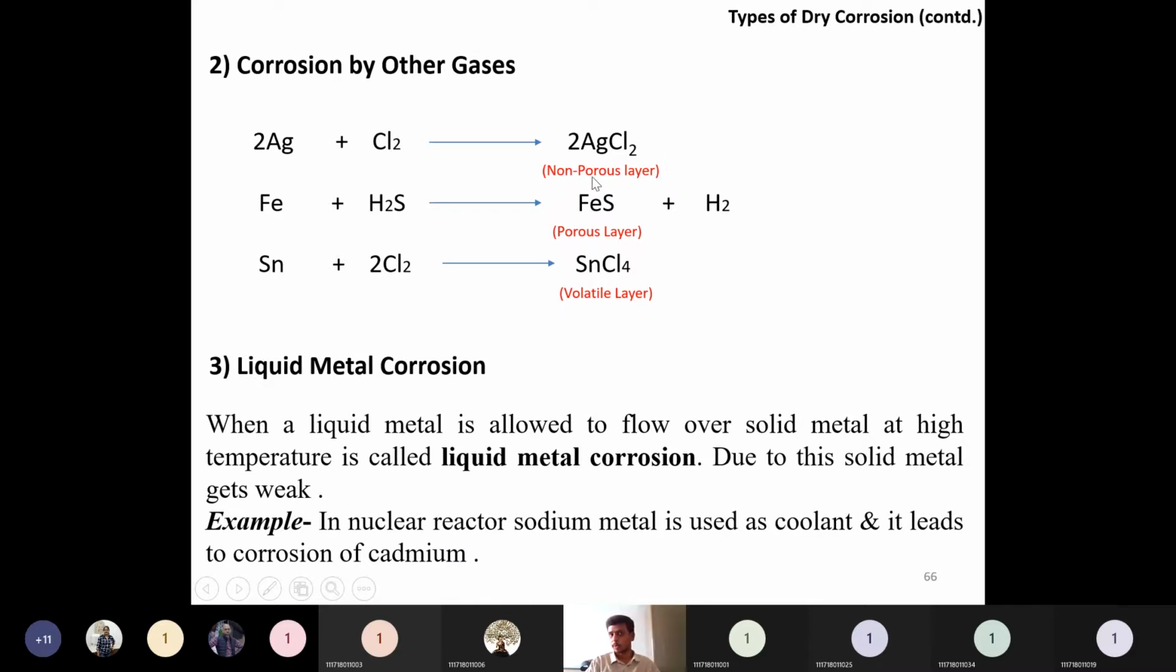If this is a non-porous layer, there are no pores. If there are no pores, there is no direct access of oxygen to the metal, so the corrosion will stop there. This is one type of stable film.